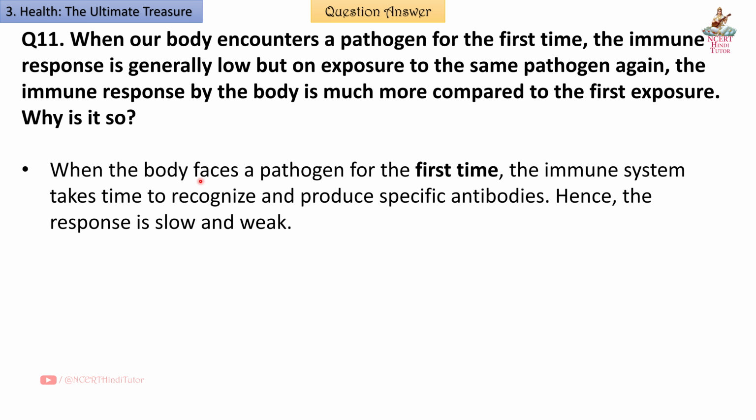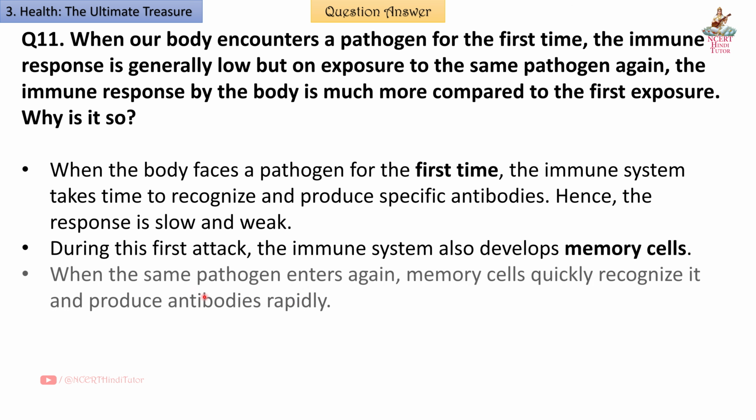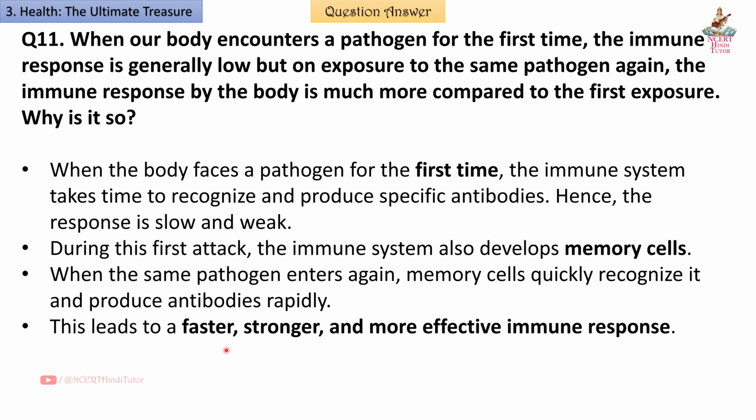Answer: When the body faces a pathogen for the first time, the immune system takes time to recognize and produce specific antibodies. Hence, the response is slow and weak. During this first attack, the immune system also develops memory cells. When the same pathogen enters again, memory cells quickly recognize it and produce antibodies rapidly. This leads to a faster, stronger and more effective immune response. This principle is also used in vaccination.